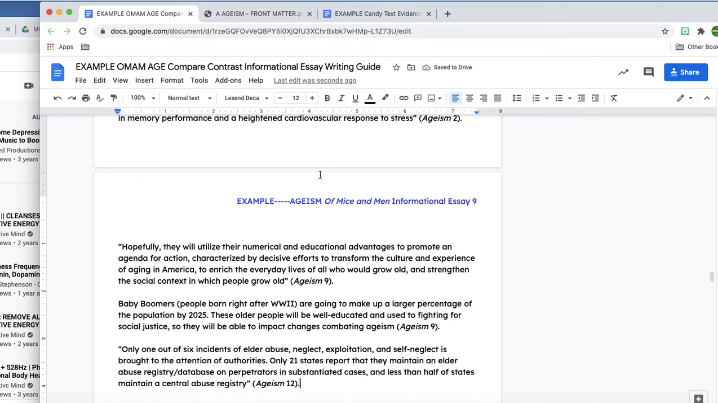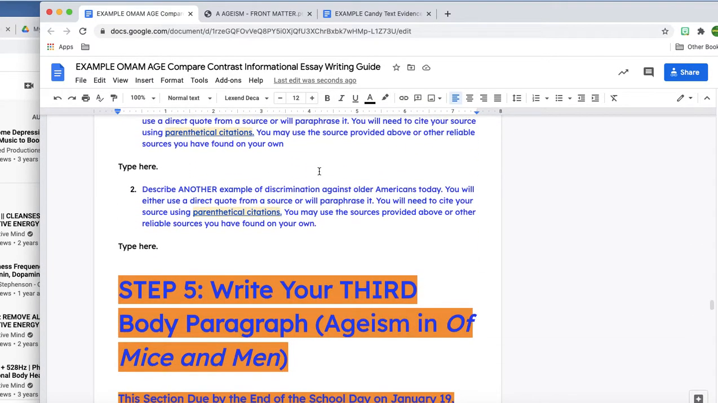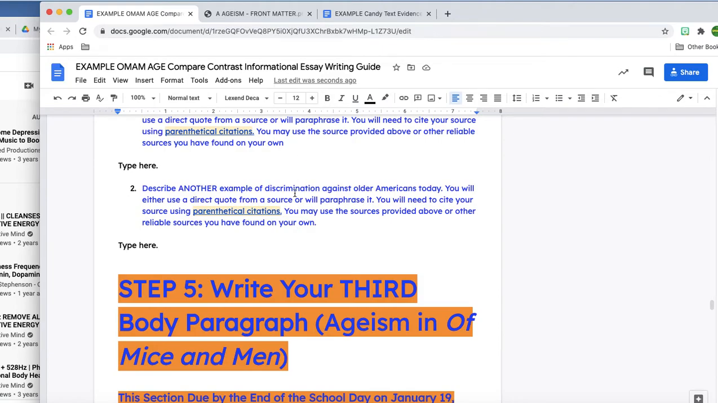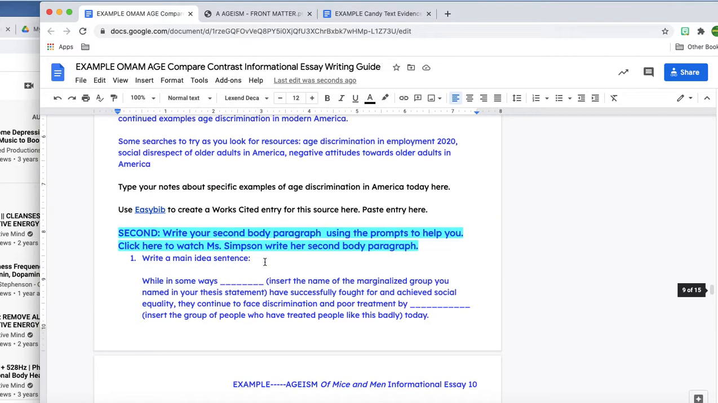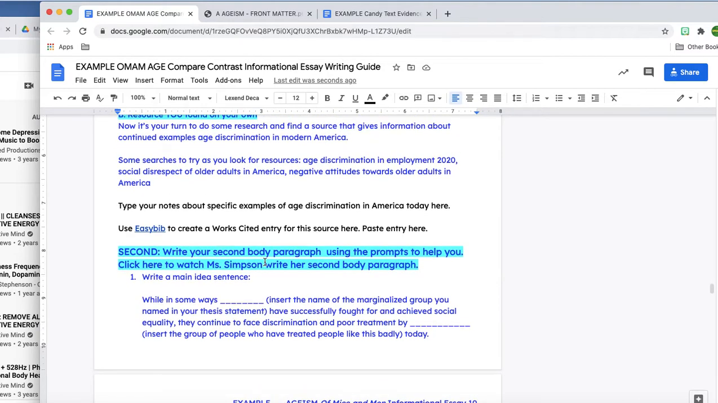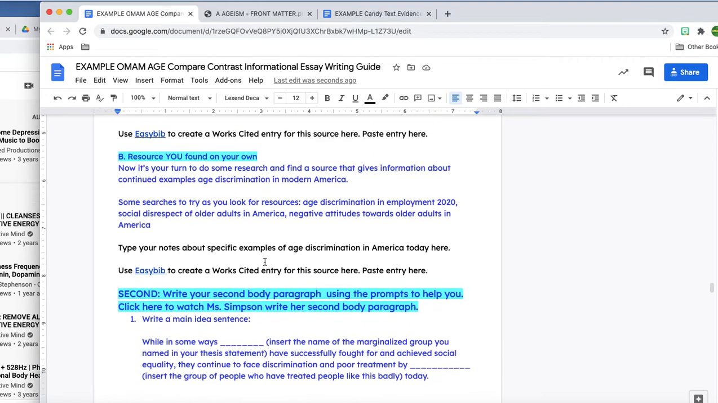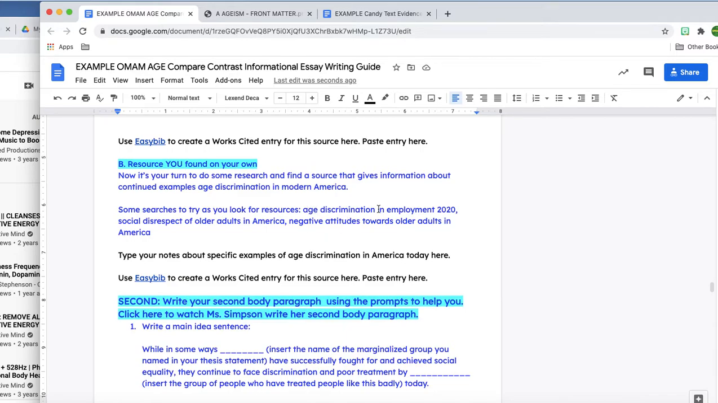So I feel like I've got all sorts of great examples at this point that I can use about examples of discrimination. I have a mediocre one about the way older Americans are treated better today, but I feel like I could use some more information here. That probably needs to be something I do some research for. So I give you guys usually a set of criteria when you go to look for your own resource, but I know I probably need to look up information about how things are better for older Americans today than they used to be. So I'm going to do a search to that effect.